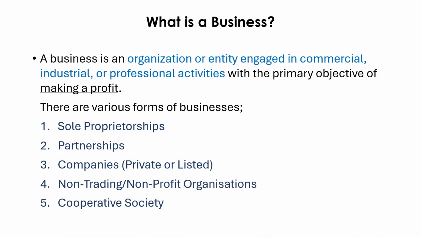Now we'll see what is a business. A business is an organization or entity engaged in commercial, industrial or professional activities with the primary objective of making profit. There could be other objectives as well, but the primary objective of any business is to make profit. There are various forms of businesses: sole proprietorship, partnership, limited liability companies or listed companies, non-trading or non-profit organizations, and cooperative societies.